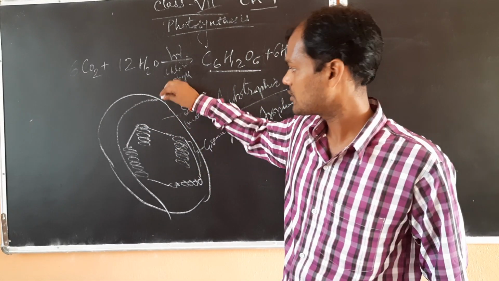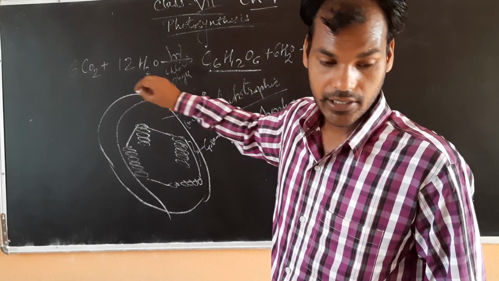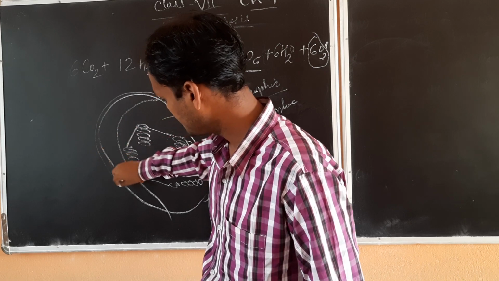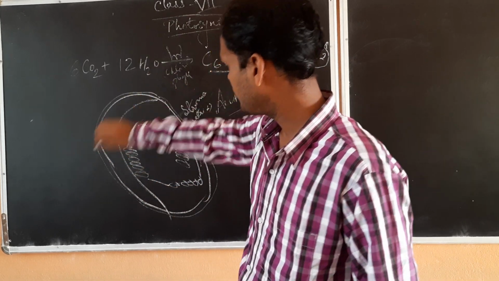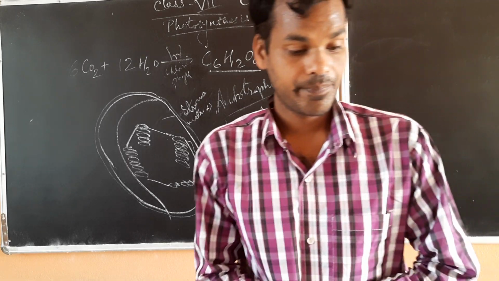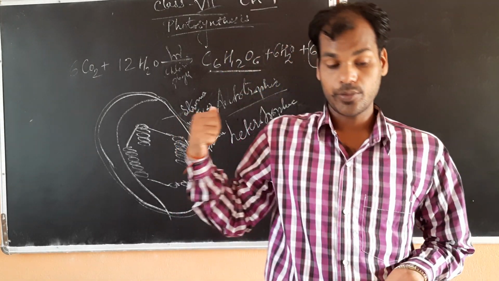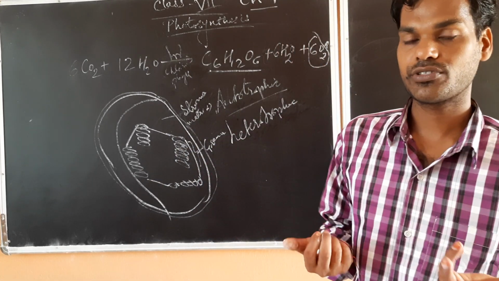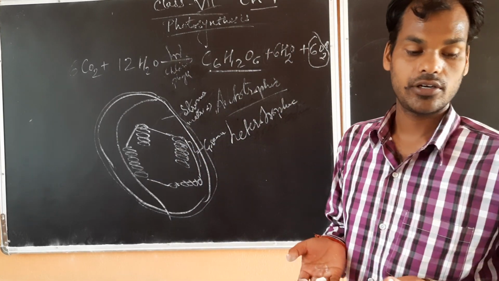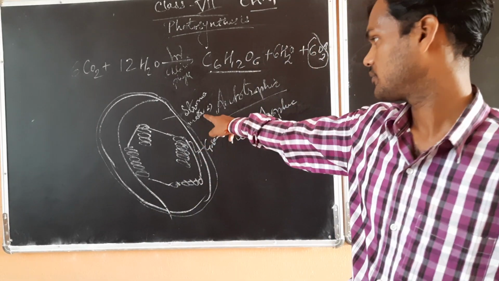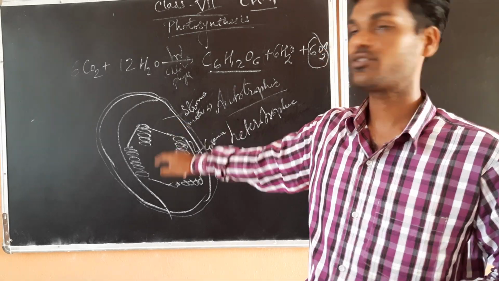So this is the outer and inner membranes of the chloroplast. Inside that chloroplast there is a ground matrix or ground substance that is called stroma.